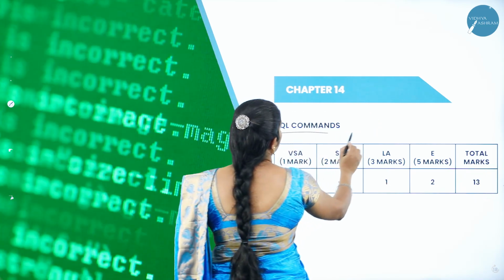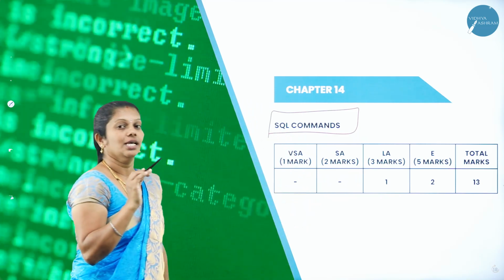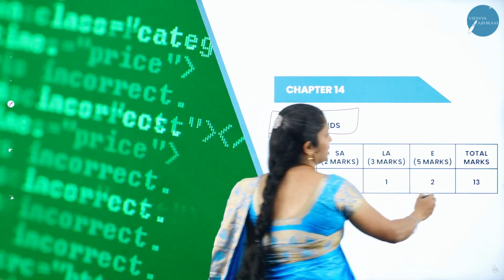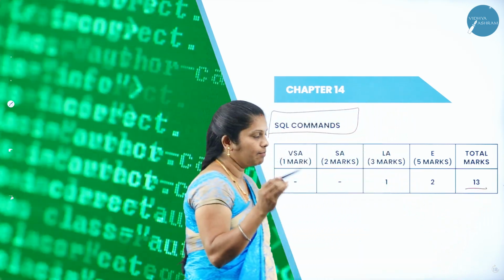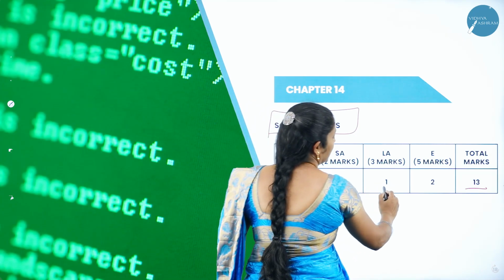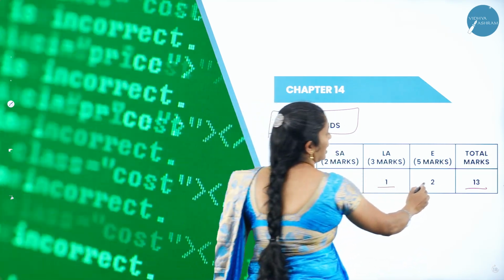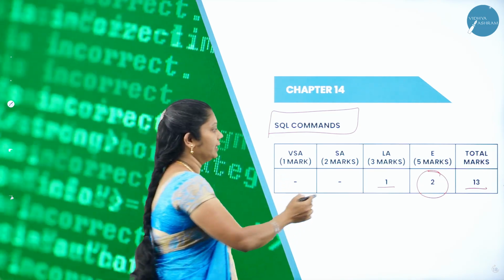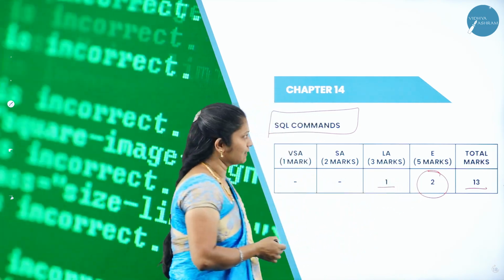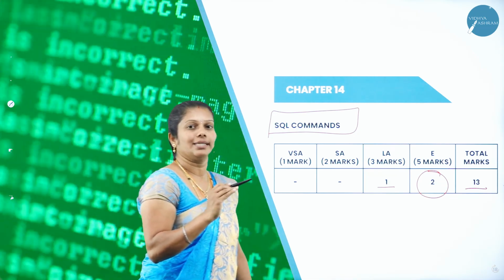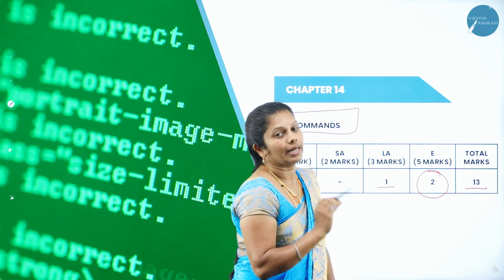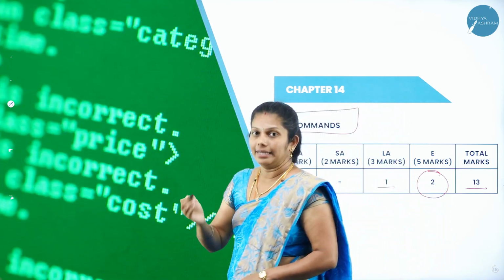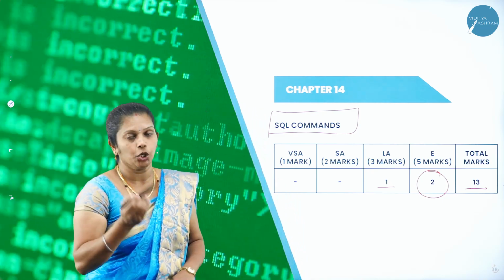The next chapter is SQL Commands, that is Structured Query Language Commands. The total weightage is 13 marks in the annual exam. Out of 13 marks, in part C, 1 question, as well as in part D, they will ask 2 questions. That is part D, 5 marks each question. Then here 10 marks as well as here 1 mark. Whereas in this chapter, you will study regarding the SQL commands, that is structured query language commands like DDL commands, DML commands, DQL, like that.